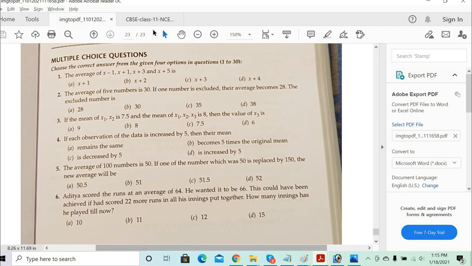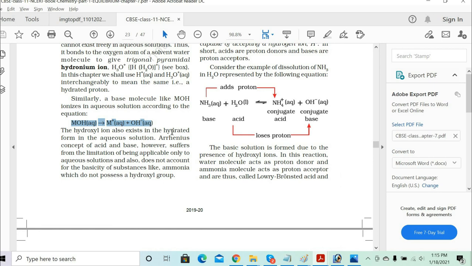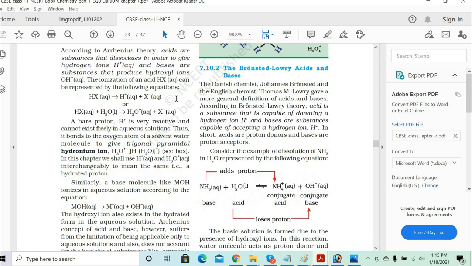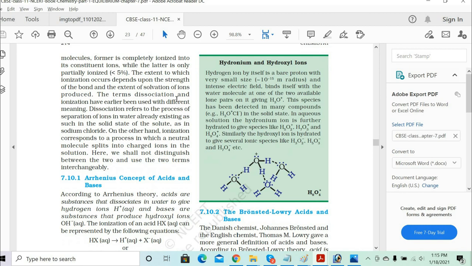Okay, Vijay. So where are we now? Yeah, you've written down this part, Vijay. MOH gives you M plus and OH minus. So basically, when you dissolve the base, what Arrhenius has told is that it will give you the hydroxyl ion. Hydroxyl ion is nothing but OH minus ions, right? Now what happens to the OH ions?